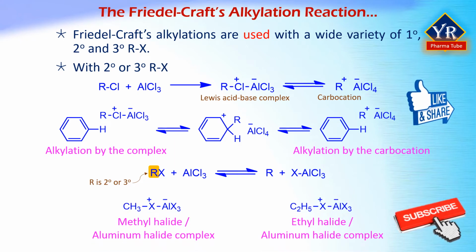Methyl and ethyl halides do not form carbocations when treated with aluminum chloride, but they alkylate benzene under Friedel-Crafts conditions. The aluminum chloride complexes of methyl and ethyl halides contain highly polarized carbon-halogen bonds, and these complexes are the electrophilic species that react with benzene.